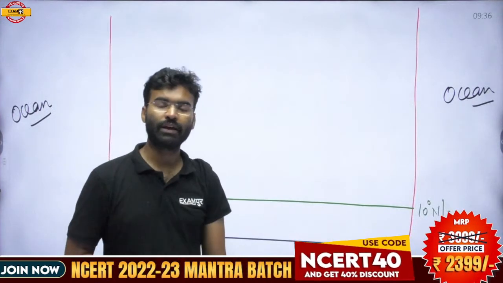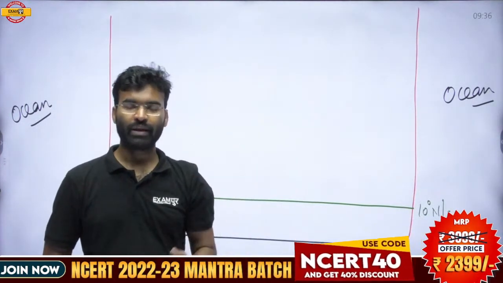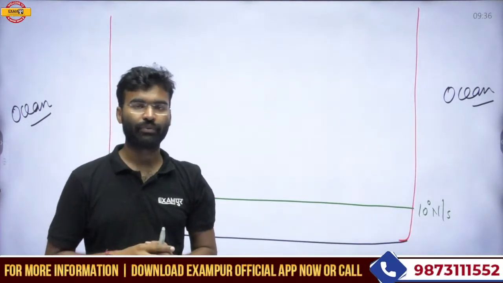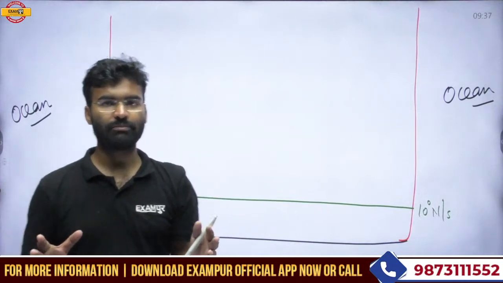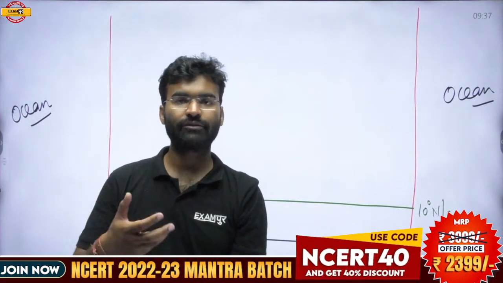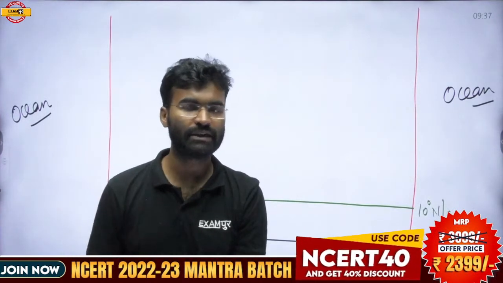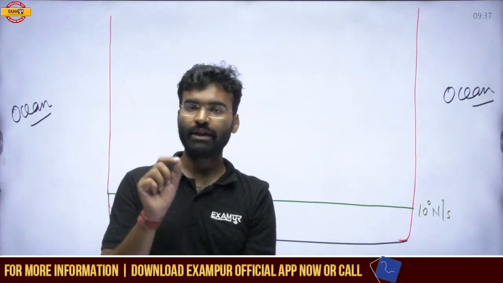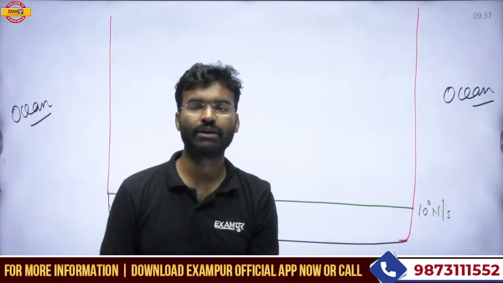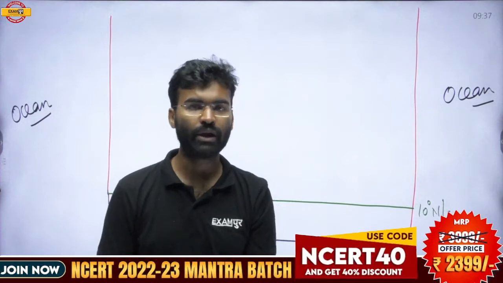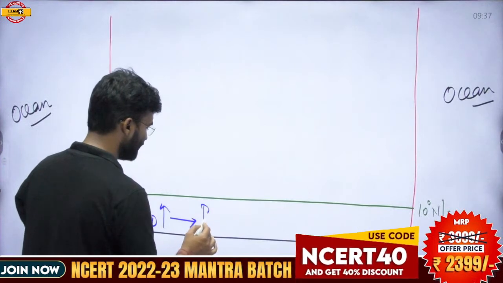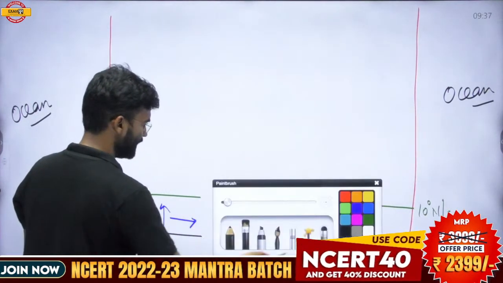Think about this: if the temperature is maximum, then temperature influences the rate of evaporation. If any place has the maximum temperature, the water bodies located at that place get vaporized. There is an evaporation process taking place. So if the temperature is high, the rate of evaporation is automatically high in this region if a water body is present. So the rate of evaporation is also high in this region.